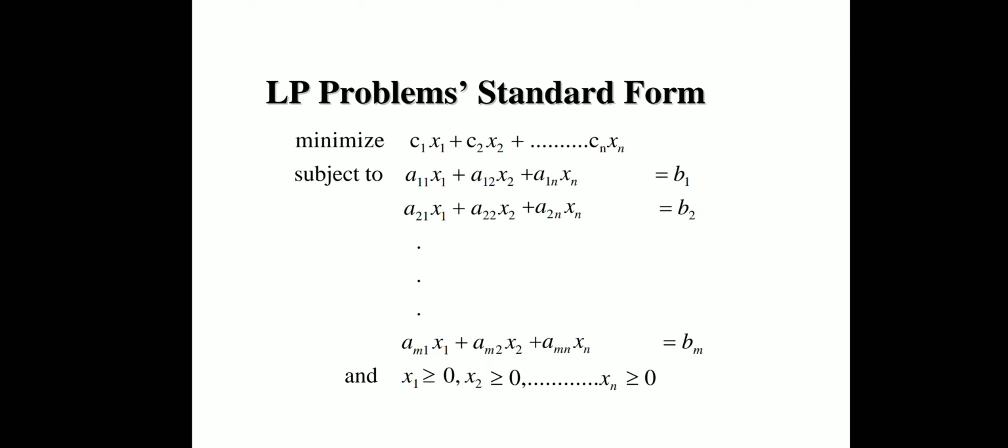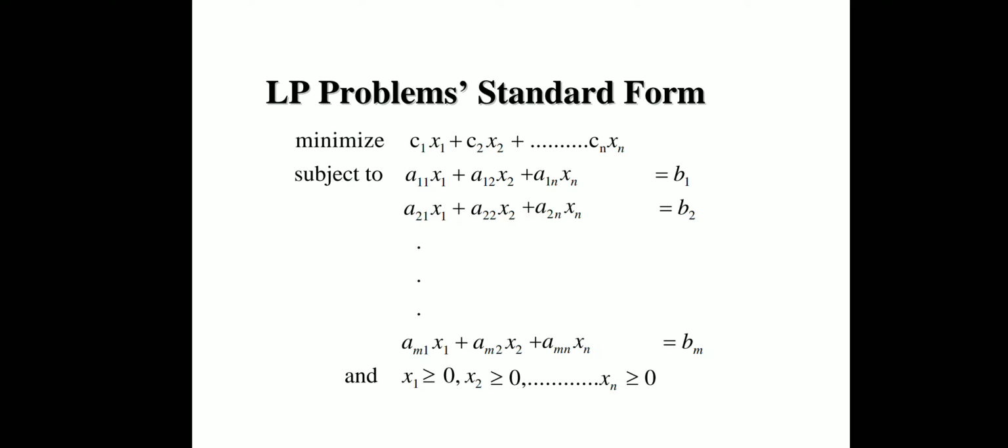We have to minimize this mathematical expression, subject to the given conditions: a11 x1 plus a12 x2 plus a1n xn is equal to b1, a21 x1 plus a22 x2 plus a2n xn is equal to b2, and lastly am1 x1 plus am2 x2 plus amn xn is equal to bm, and x1 is greater than or equal to 0, x2 is greater than or equal to 0, and likewise xn is greater than or equal to 0.